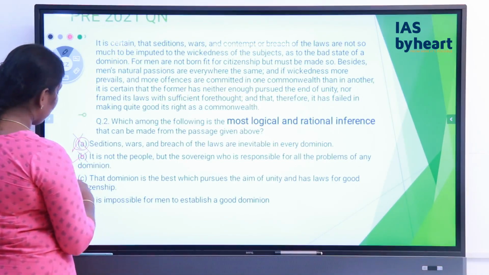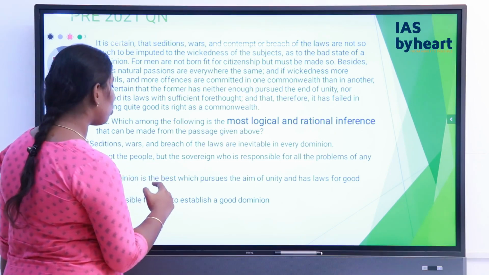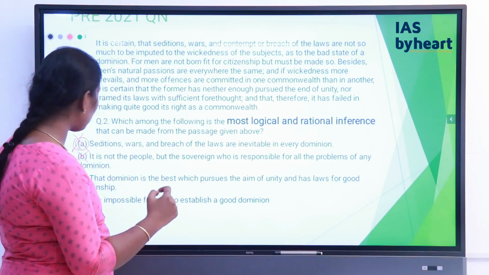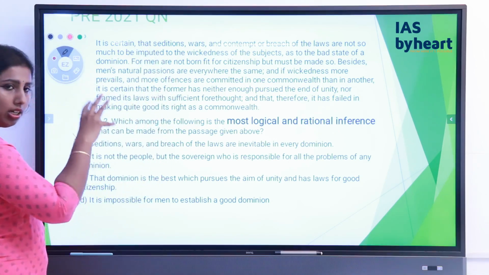Let's look at statement C. That dominion is the best which pursues the aim of unity and has laws for good citizenship. So this is exactly what is given in this passage.